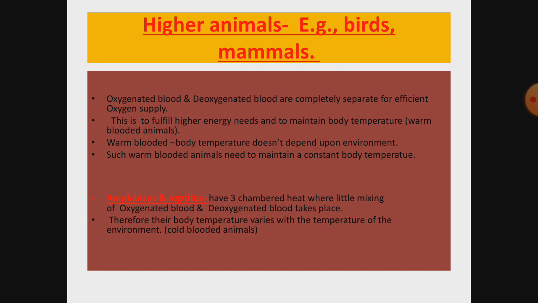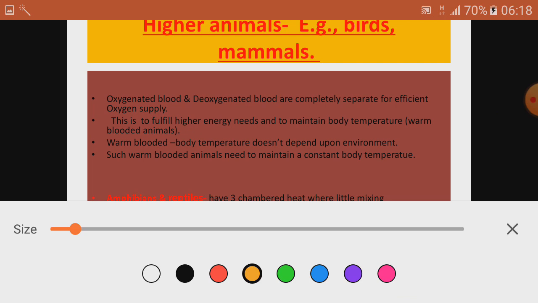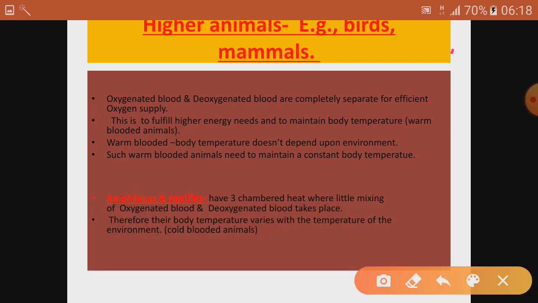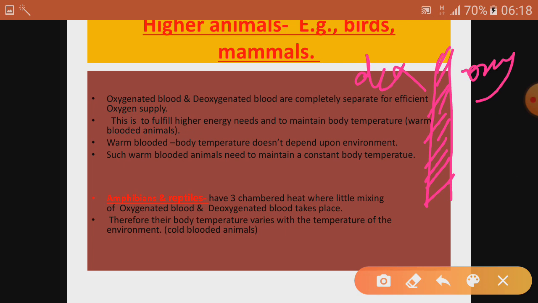In case of birds and mammals, they have got two separate halves, like this portion is for oxygenated blood and this portion is for the deoxygenated blood, and these two halves are divided by a septum. Why are they divided, why is no intermixing possible? Because they want energy. Their energy requirements are higher. For better and faster energy supply, they need to separate oxygenated and deoxygenated blood.